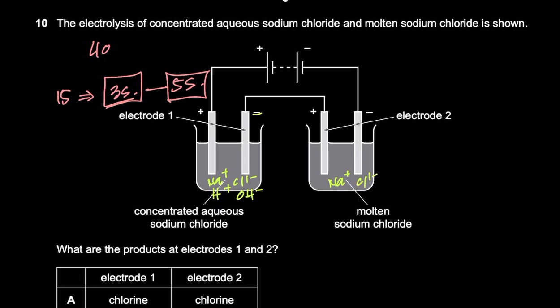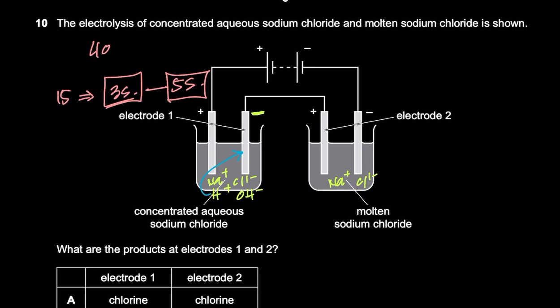So at electrode 1, what do they say happens? Electrode 1 is the cathode, which does not depend on whether it's concentrated or dilute. The H plus ion will discharge because H plus ion has a greater tendency to discharge; H plus ion is more reactive than the Na plus ion, but Na metal is more reactive than hydrogen, right? The reactivity of ions is opposite.